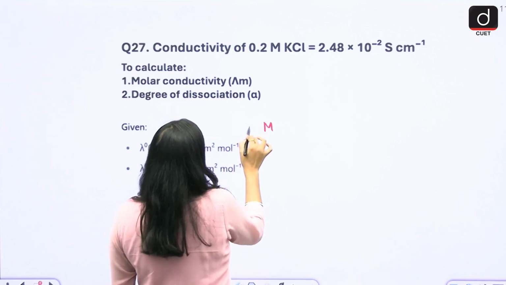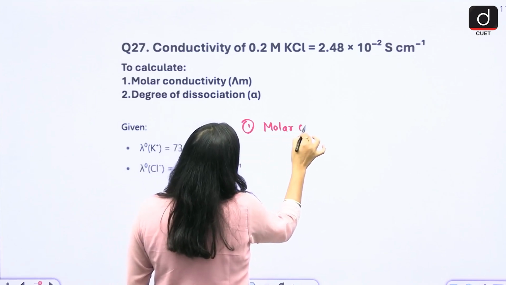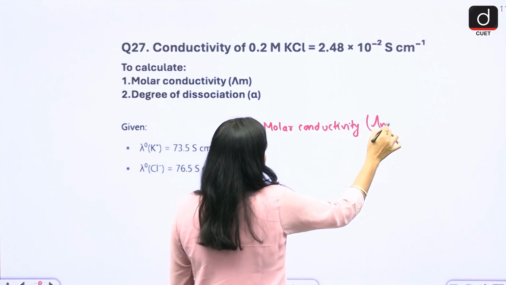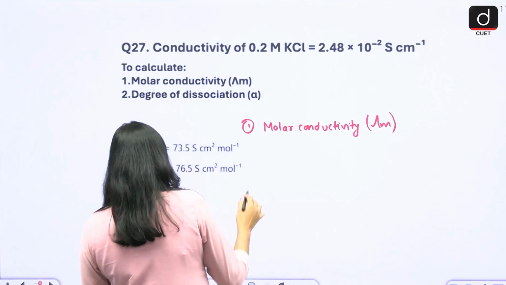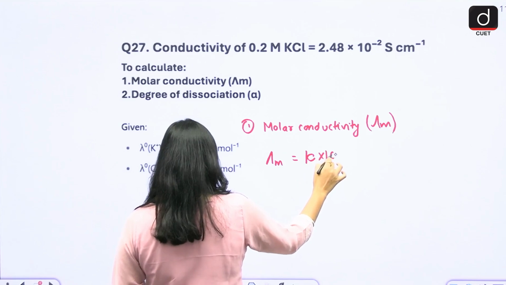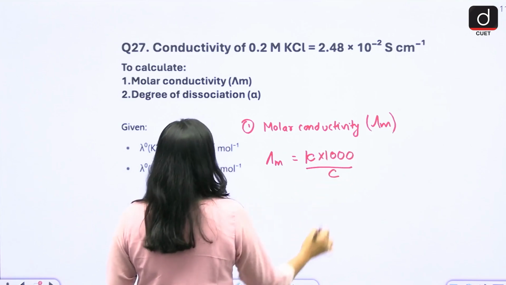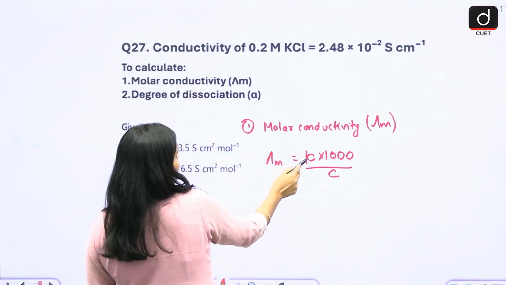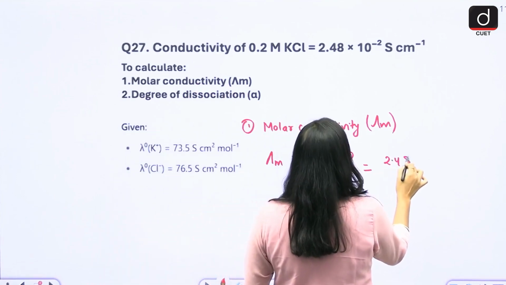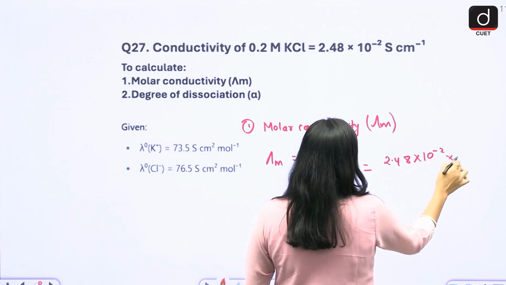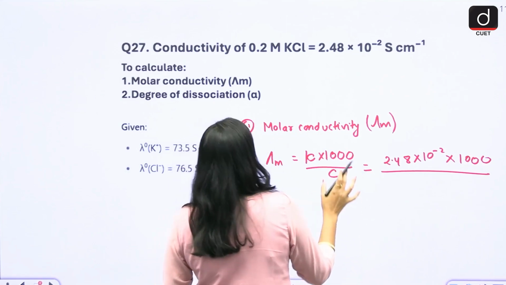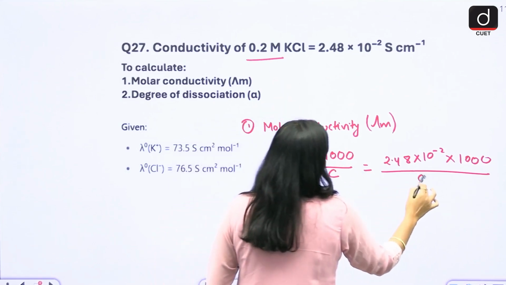First of all, you have to calculate the molar conductivity. The formula for molar conductivity is kappa into 1000 by C. The conductivity kappa is 2.48 into 10 to the power minus 2, multiplied by 1000, divided by the concentration. The concentration is 0.2 mole.